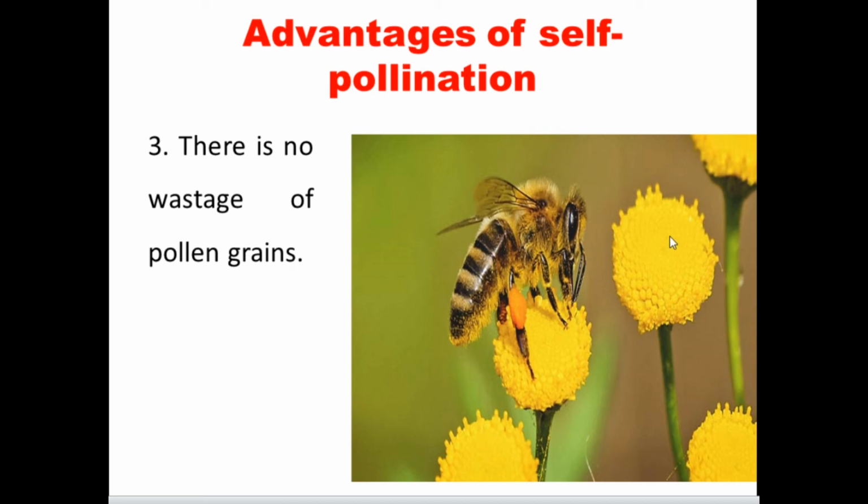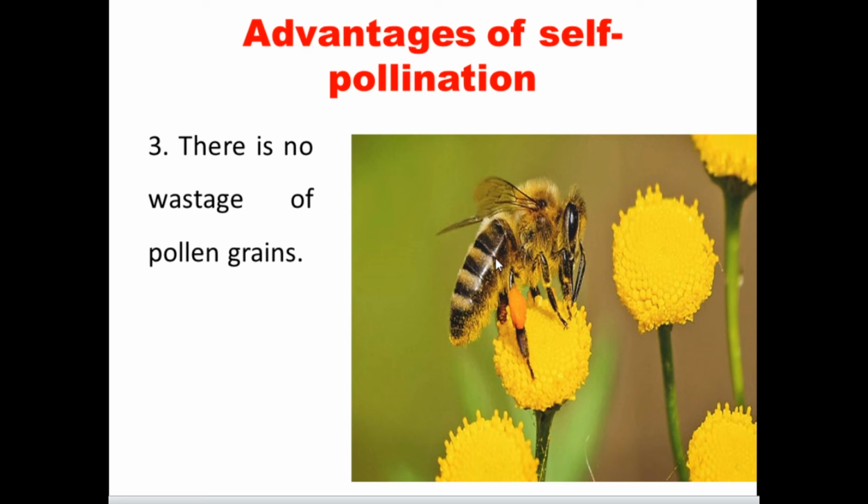Because within the flower they will reach the stigma of the flower. So there is no need for a carrying agent like honeybees, wind, or birds. When they carry the pollen grains, we cannot expect that all will reach the stigma of the flower.